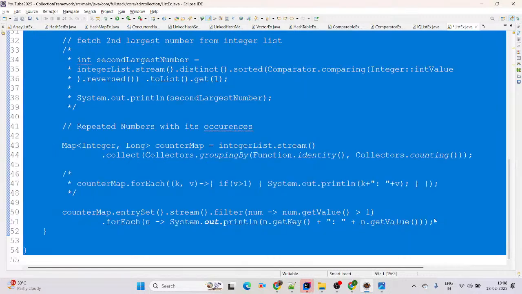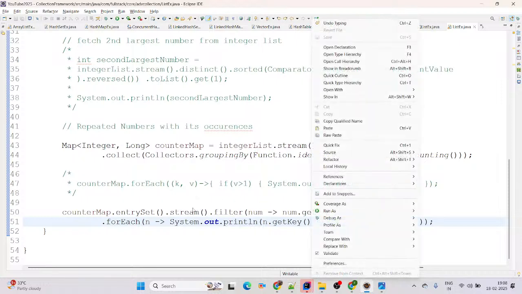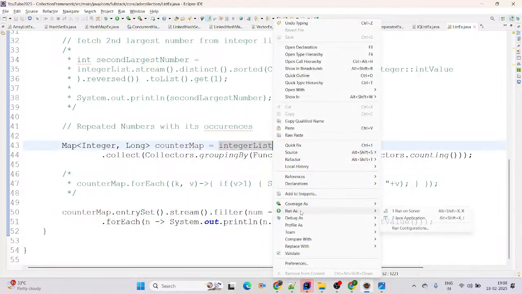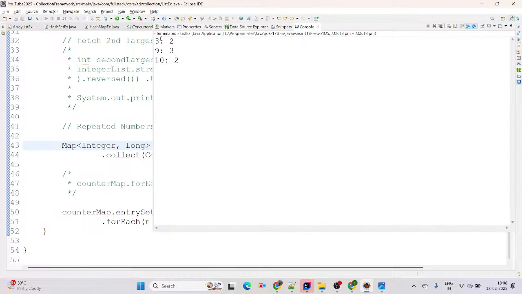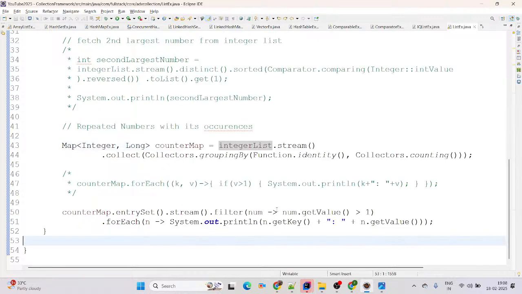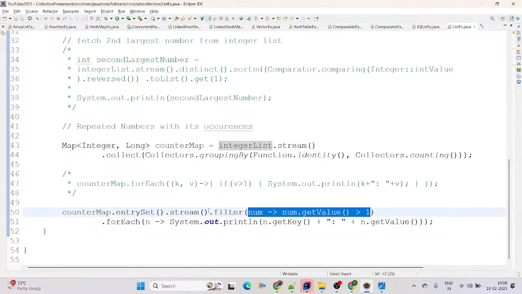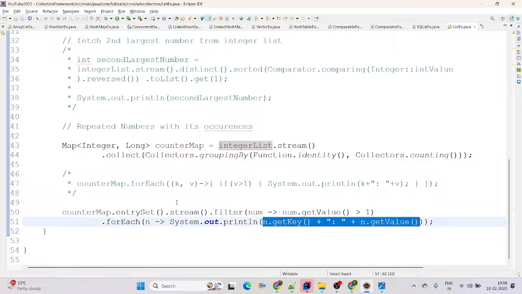Fine. Yeah. Here we use the Stream API and use the filter to filter the number of occurrences there: 3 twice, 9 3 times, 10 2 times, and we use colon separated here. Nowadays everything is possible in Java 8. Whatever you think of, it's possible, but you need to implement the appropriate logic here.